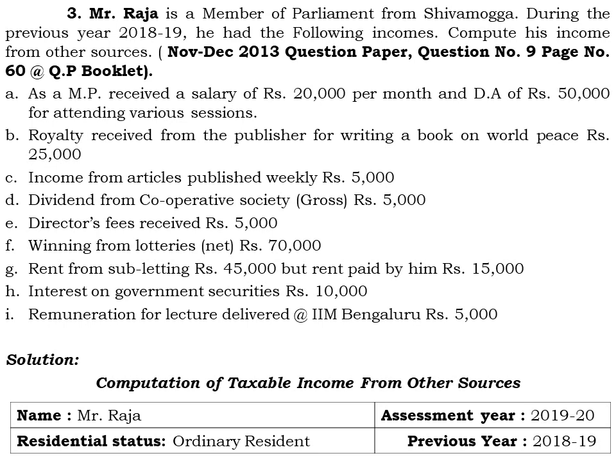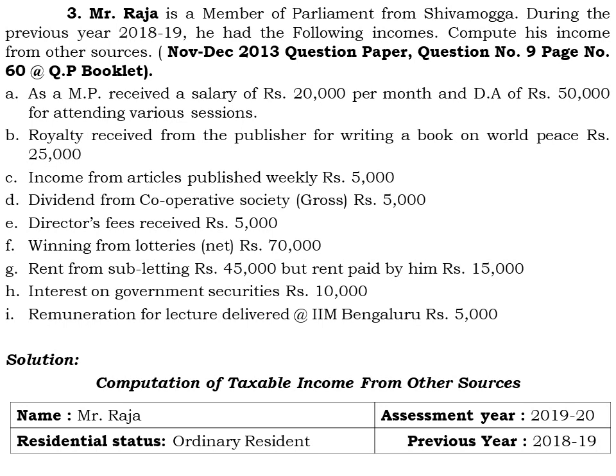Point number 1, as a member of parliament, Mr. Raja received a salary of rupees 20,000 per month and a daily allowance of rupees 50,000 for attending various sessions. Out of this we are going to consider only the salary as taxable income under the head income from other sources.